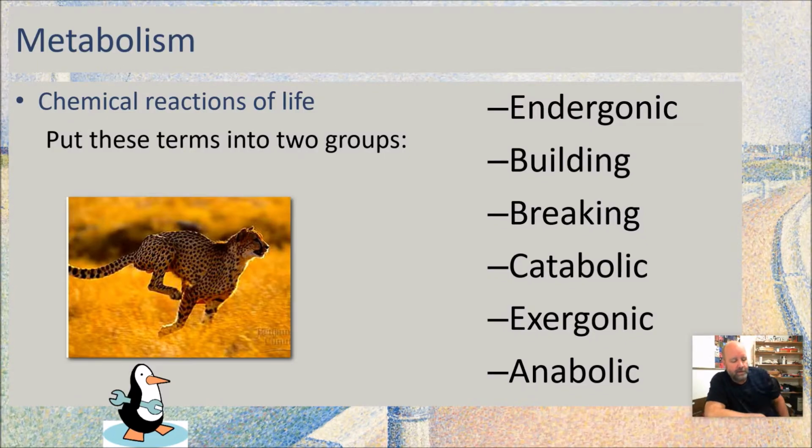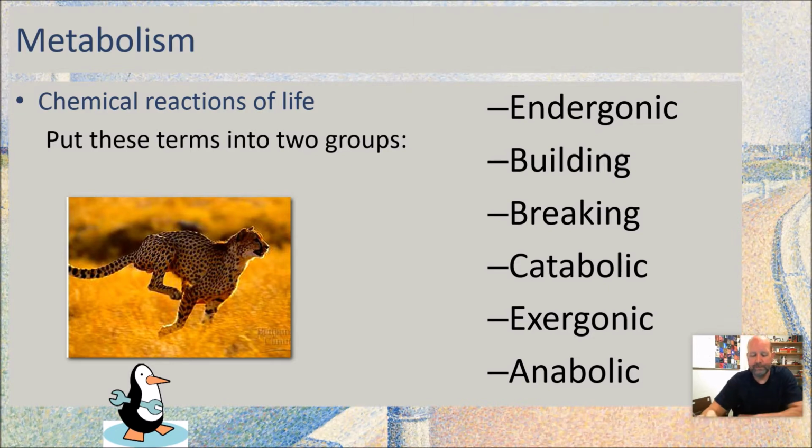Chemical reactions of life happen in a couple of main categories. We can divide it into a couple of main categories. So 3 of these terms go together, and the other 3 of these terms go together. There are 2 separate groups here. Take a minute, pause the video, see if you can sort it out. Put these into 2 categories. Should be 3 terms in each category.